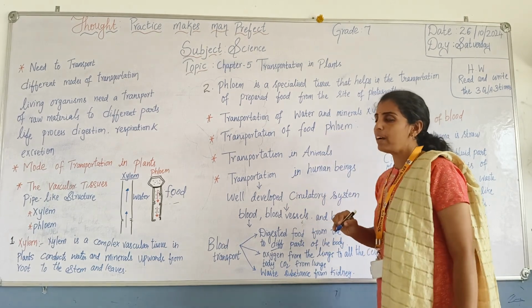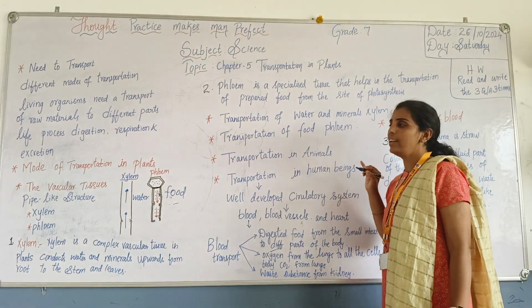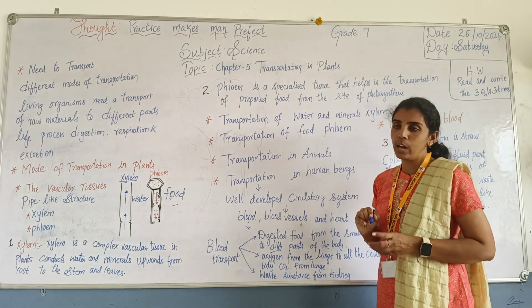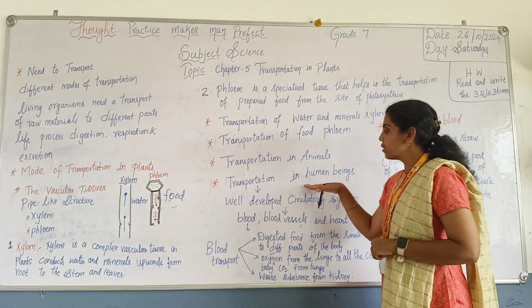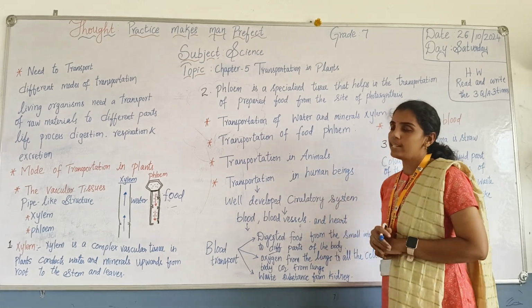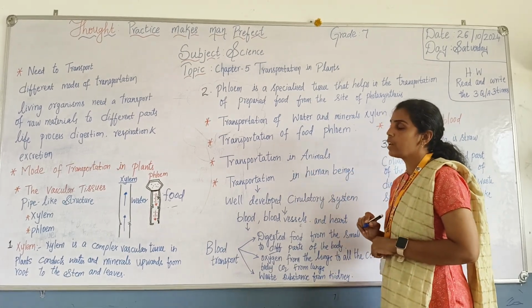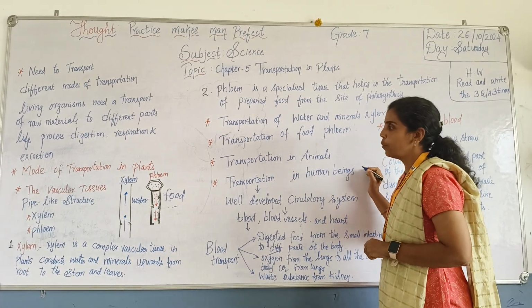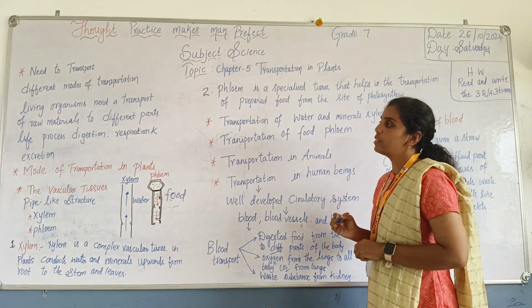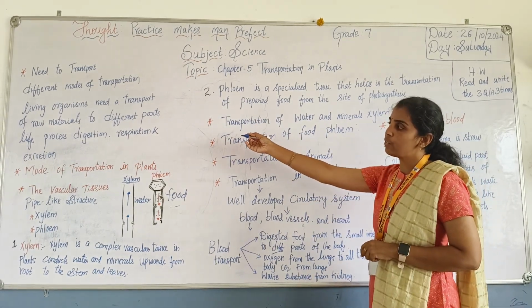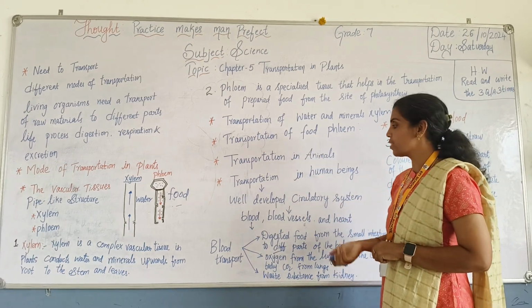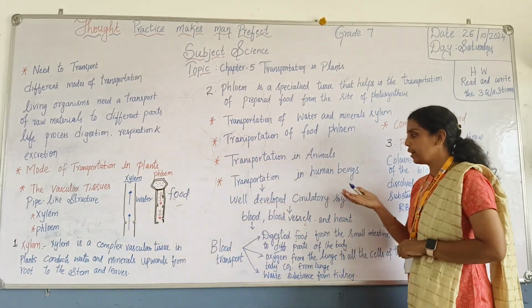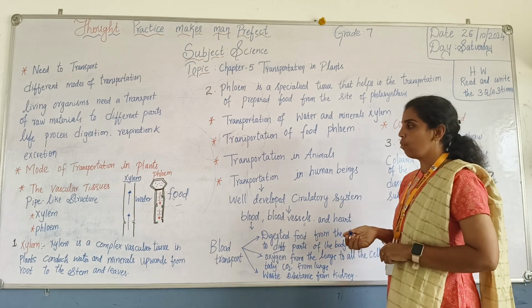So the next part is the transportation in animals. How does transportation occur in animals? How is transportation done in human beings? We have seen that raw materials are carried to the different parts of the body, and the life processes occur, that is digestion, respiration and excretion. How do they occur? They occur through a well-developed circulatory system.